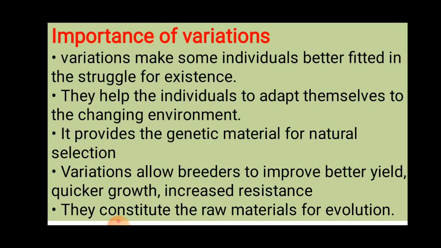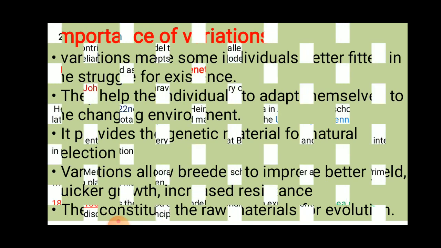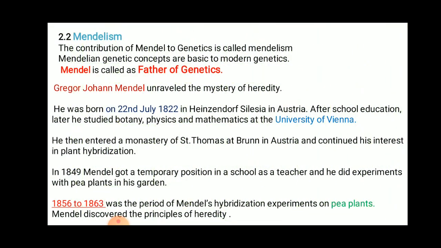Then it also provides the genetic material for natural selection. Then variations allow breeders to improve better yield, quicker growth, increased resistance. Then they constitute a raw material for evolution. So variation helps to bring out the evolution. These are all the importance of variation.